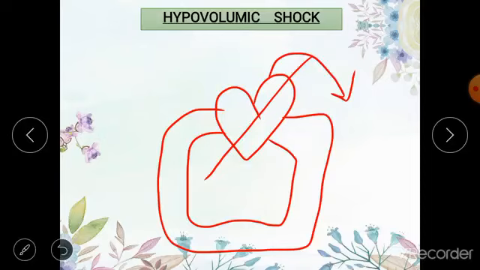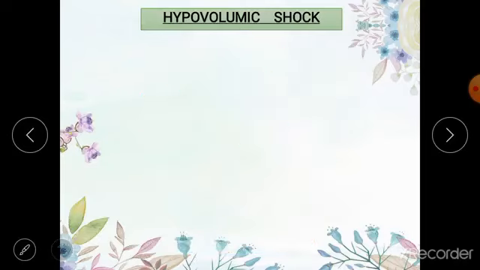The first factor is vasomotor tone. If the vasomotor tone is decreased, the venous return will decrease, and also it depends upon blood volume. If the blood volume is decreased, the mean systemic filling pressure will decrease and the venous return will decrease, and when the venous return will decrease, the cardiac output will also decrease. I hope you understood this very important concept.